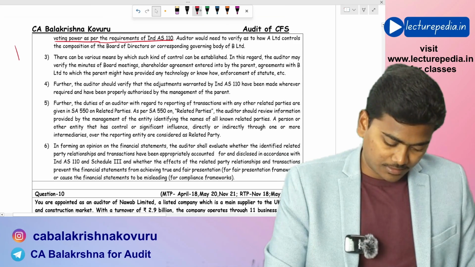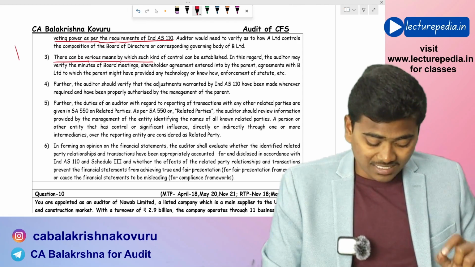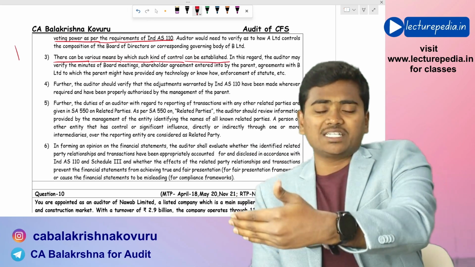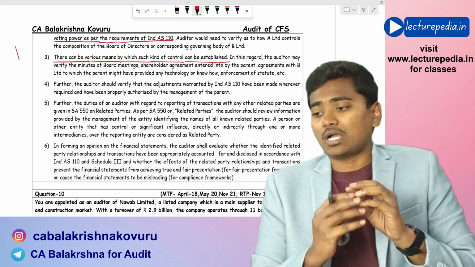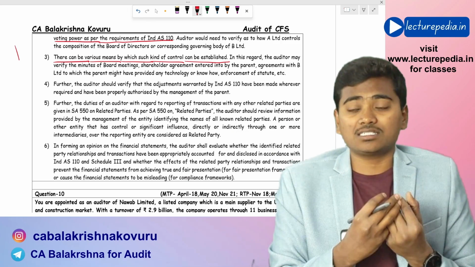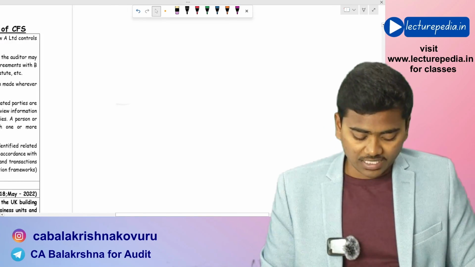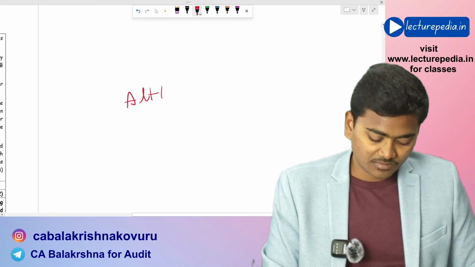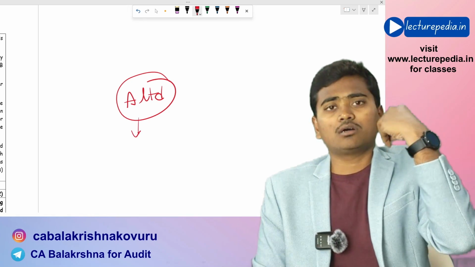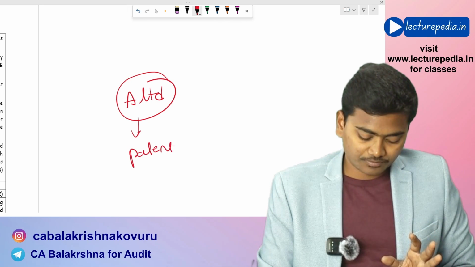Next point, there can be various means by which such kind of control can be established. See, not only through holding shares, or not only through having control over board of directors. A parent entity can exercise control over the subsidiary through various other ways. Just for example, let's say there is A Limited. Now, this company has developed a particular process for manufacturing a particular product. Now, for that process, it has taken a patent.